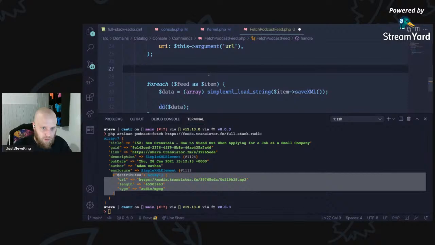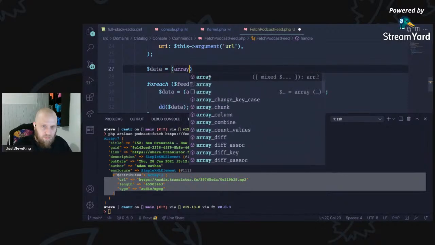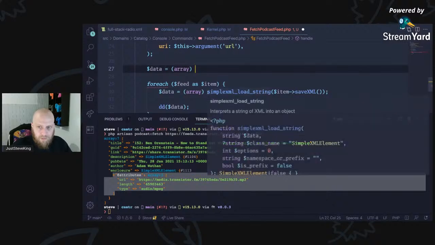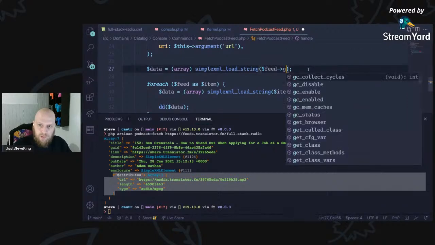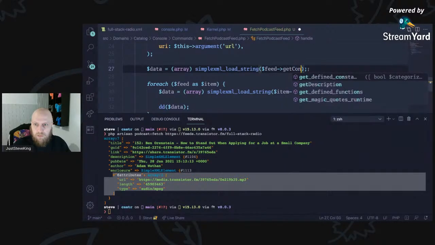feed. We just want to say data is array that feed save XML. Feed get. We'll just say feed.